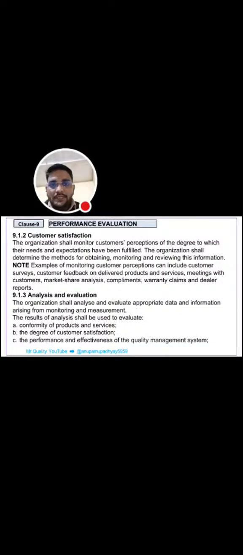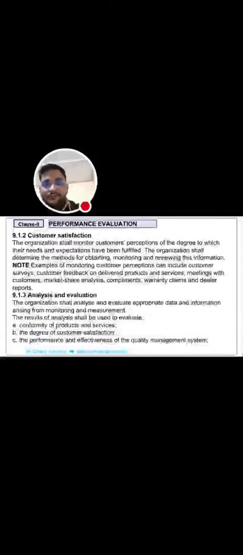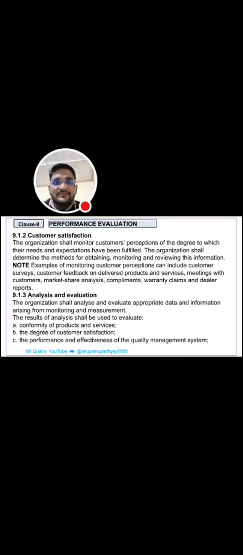Next is 9.1.2, customer satisfaction. The organization shall monitor customer perceptions, meaning customer satisfaction records, customer satisfaction survey forms, and customer ratings of the degree to which their needs and expectations have been fulfilled. The organization shall determine the methods for obtaining, monitoring, and reviewing this information. Examples of monitoring customer perception can include customer surveys, customer feedback, delivered product, customer ratings, meetings with the customer, market share analysis, compliments, warranty claims, and dealer reports.